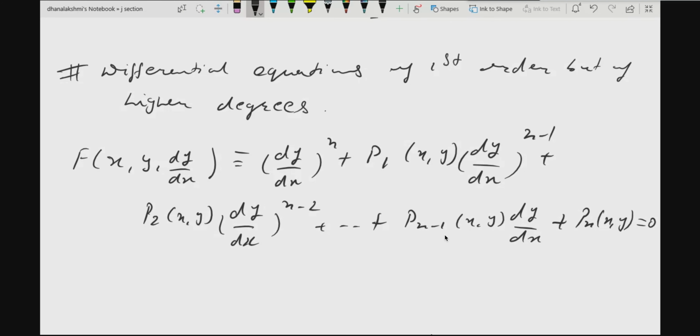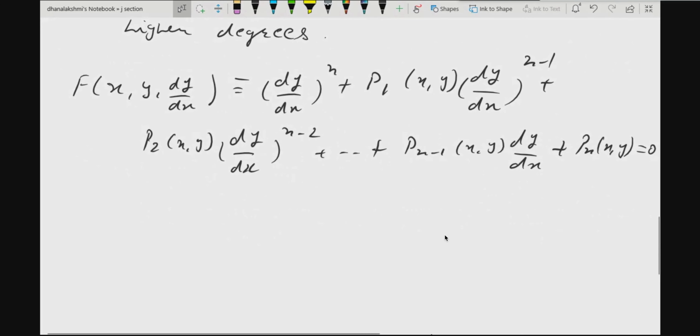Is it first order? Yes, because throughout the differential equation you can see you have only dy by dx. There is no d square y by dx square. It's dy by dx, dy by dx, and its highest power is n. It is of first order, therefore the degree is n. Now instead of using dy by dx, we will write dy by dx as p. Now onwards we will use this p.